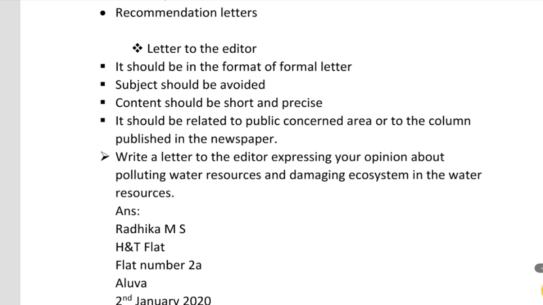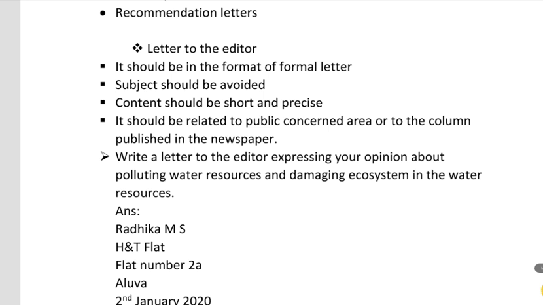So the first one is letter to the editor. What do we mean by letter to the editor? When we are having a public concern matter to be published in a newspaper, we can write a letter to the editor. Or if we find any mismatch about an article published in a newspaper, then also we can write a letter to the editor. Now the letter format has been changed into an email format, but we need to follow the same format, the format of a formal letter.